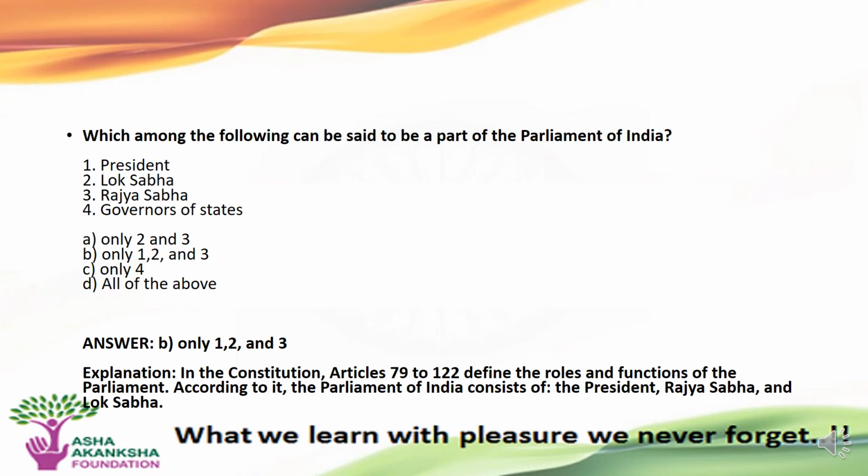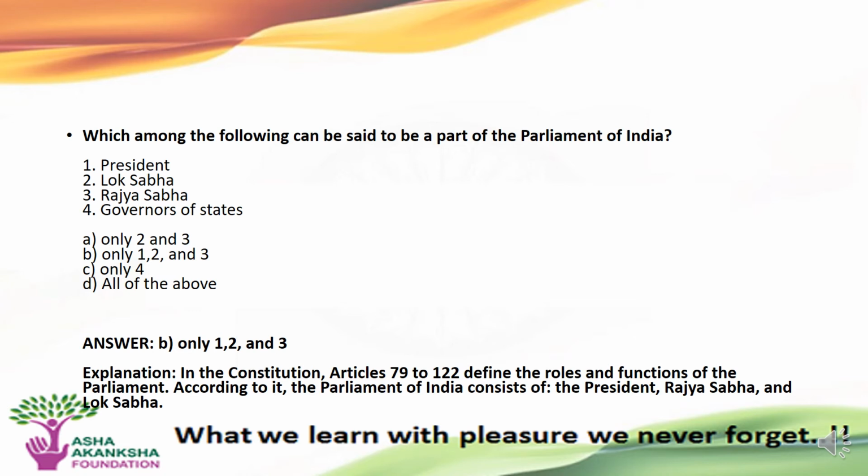Options are as follows. A. Only 2 and 3. B. Only 1, 2 and 3. C. Only 4. Or D. All of the above. The correct answer to this question is option B. That is only 1, 2 and 3, which is President, Lok Sabha and Rajya Sabha, said to be a part of Parliament of India. The rest are not.